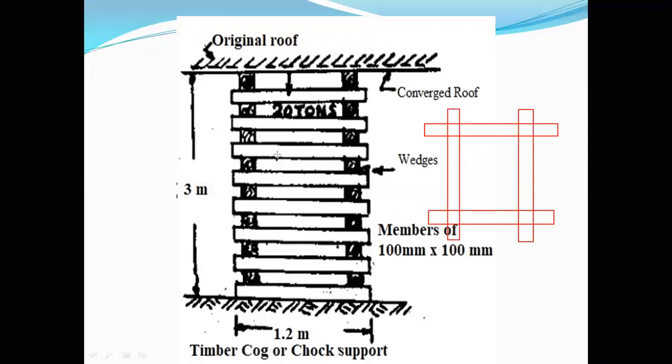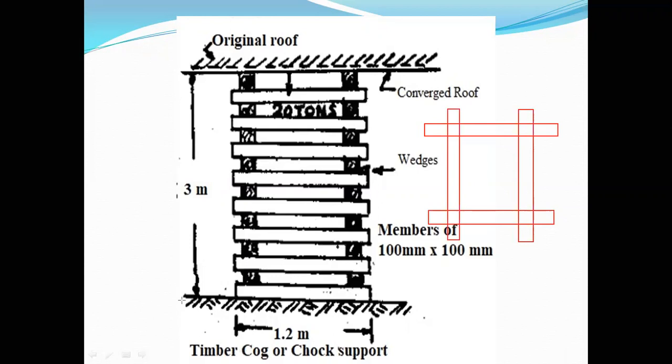If there are some gaps, those can be tightened by inserting wedges and hammering them, so that it is tightened against the roof. This kind of supporting system is called cog or chock support. Basically, these are used during deep layering operations and in highly disturbed zones, where there is a chance of roof fall or near a junction.